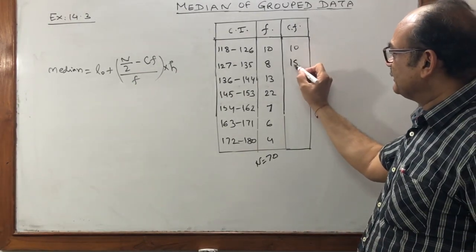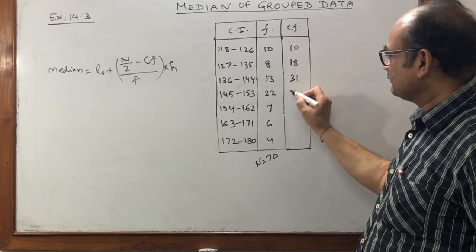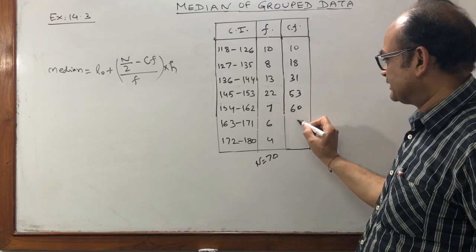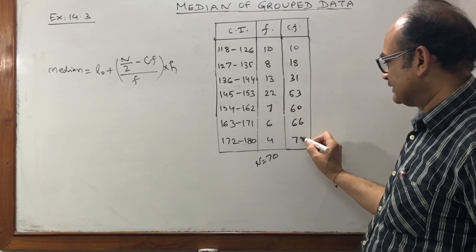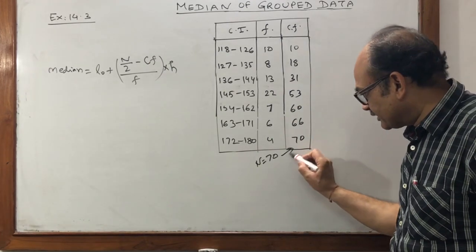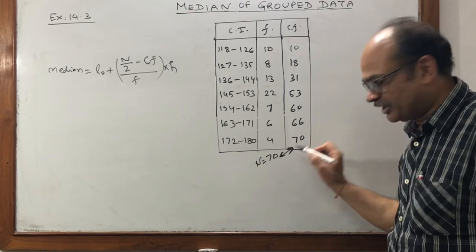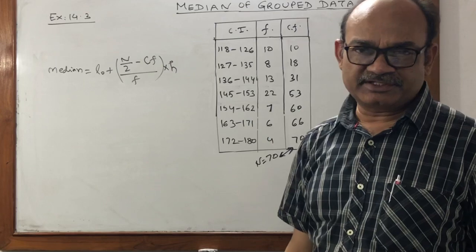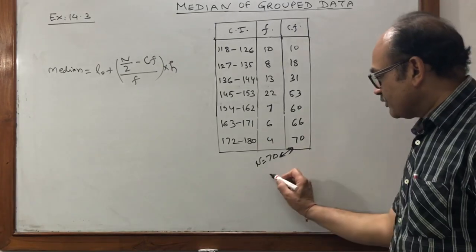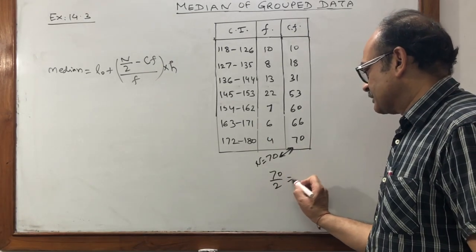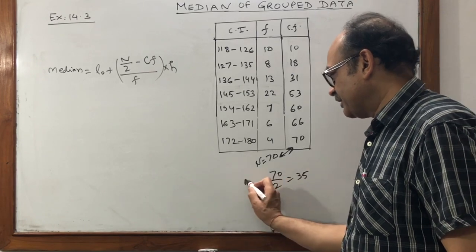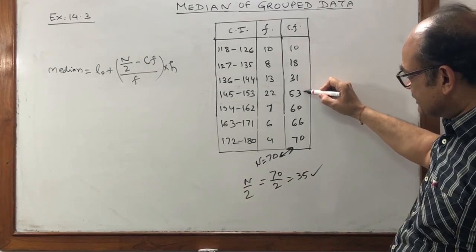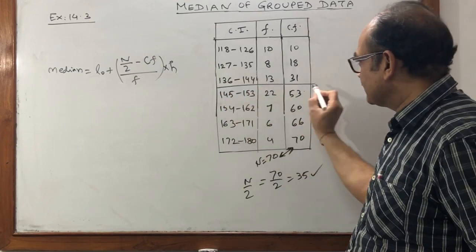So first we start with the CF: 10, 18, 31, 53, 60, 66 and 70. These two are correct. Every time you have to check. Always check this, both are the same. It means satisfied. Yes, our CF table is absolutely correct. Now, half of 70, that is 35, n by 2. 35, and greater than 35 is 53. It means the median class is confirmed.